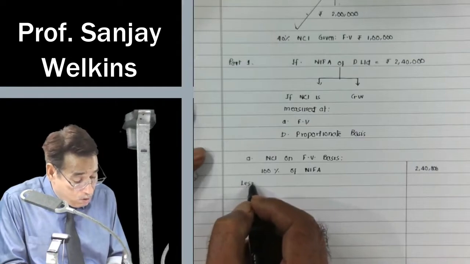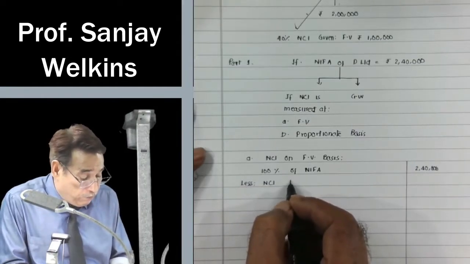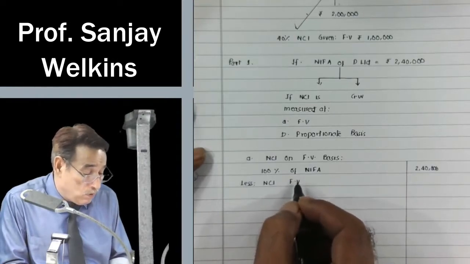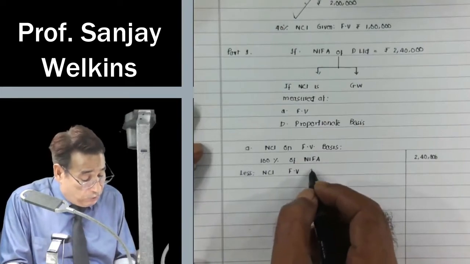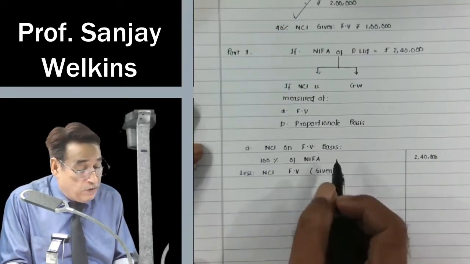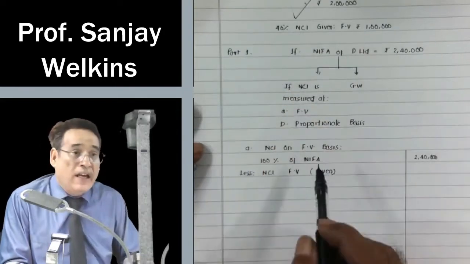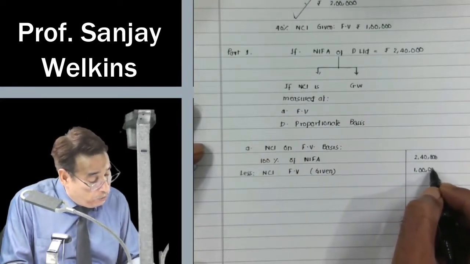Less NCI fair value. Actually, fair value of NCI is given in the question, that is equal to 1 lakh. So NCI at fair value is 1 lakh.